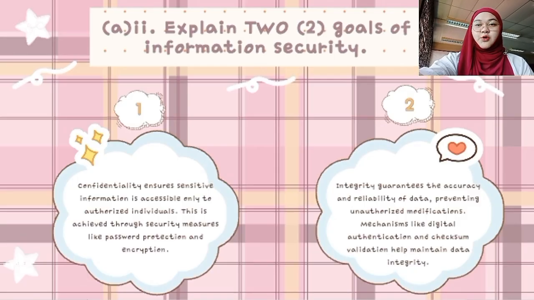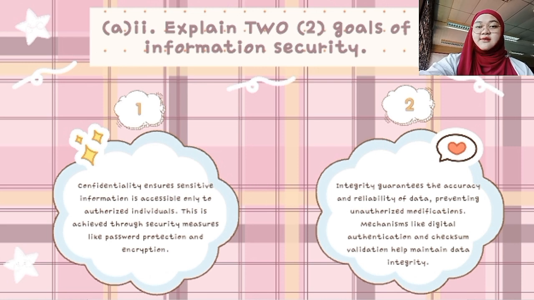Next, for A, Roman ii, explain two goals of information security. The first one is confidentiality: ensure sensitive information is accessible only to authorized individuals. This is achieved through security measures like password protection and encryption. The second one, integrity: guarantee the accuracy and reliability of data, preventing unauthorized modification. Mechanisms like digital authentication and checksum validation help maintain data integrity.